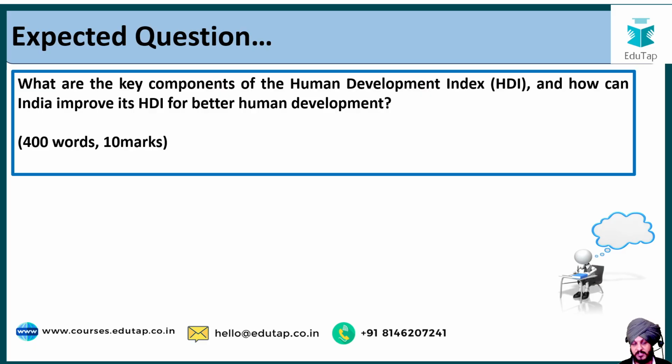Now, this is our expected question for today: what are the key components of HDI and how can India improve its HDI for better human development? You have to write the answer to this question within 400 words, and if you are able to write it within 48 hours, then your answer is also going to get evaluated. I hope it is clear to you.